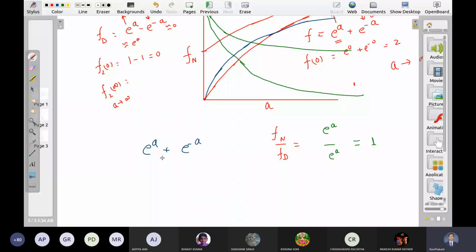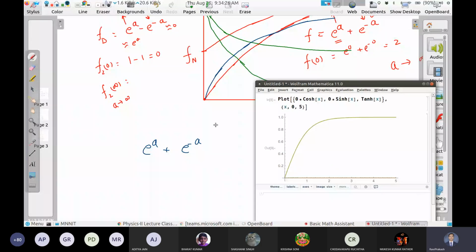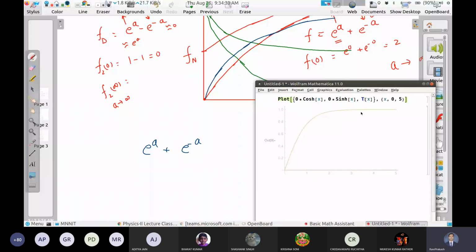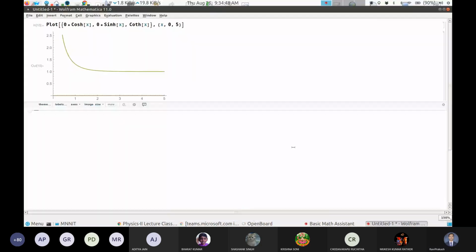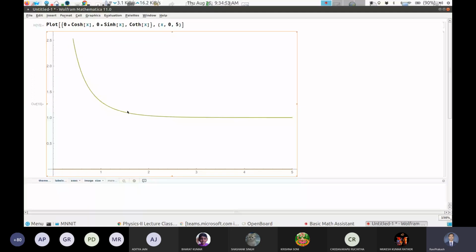We are right here. This is cot hyperbolic. So it is infinity, and what you see, it is going towards 1. Okay, what is cot hyperbolic x minus 1 upon x?